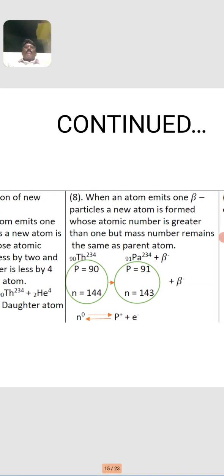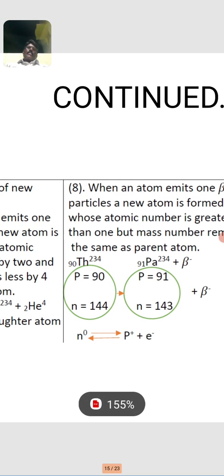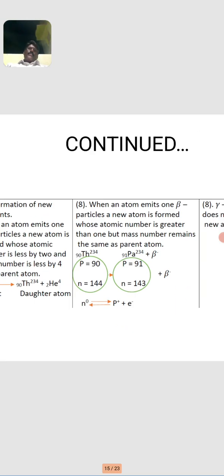When an atom emits one beta particle, a new atom is formed whose atomic number is greater by 1 but the mass number remains the same as the parent atom. For example, emission of a beta particle from thorium-234 gives the daughter element protactinium-234. There is no change in mass number, but the atomic number increases by 1 unit in the daughter element, right?